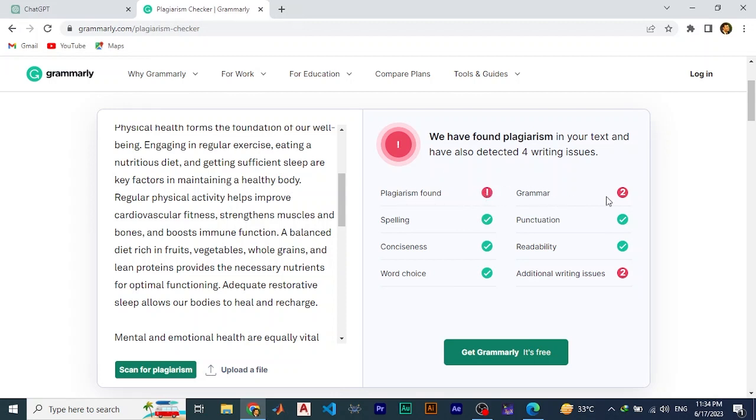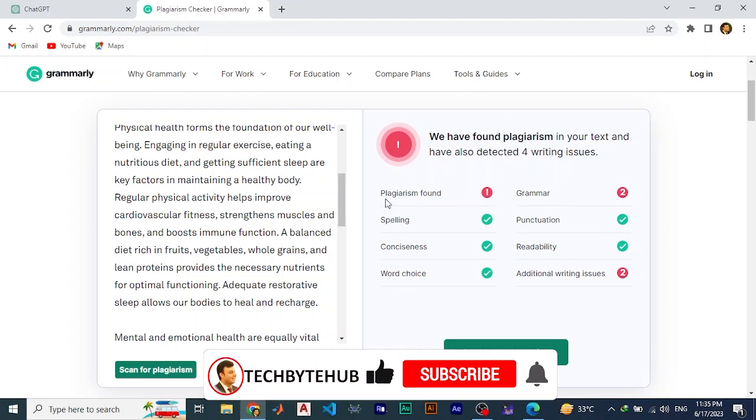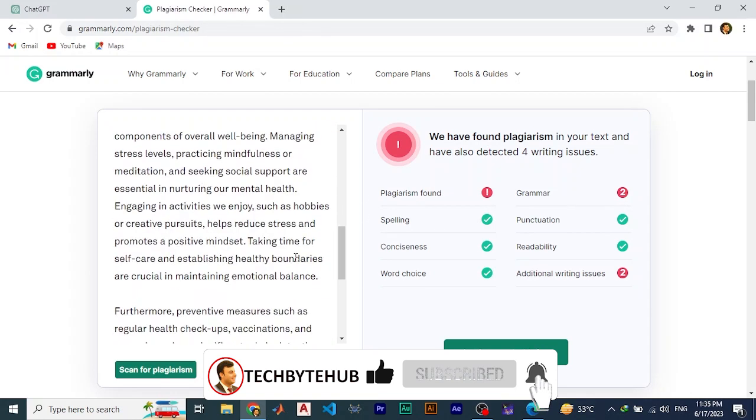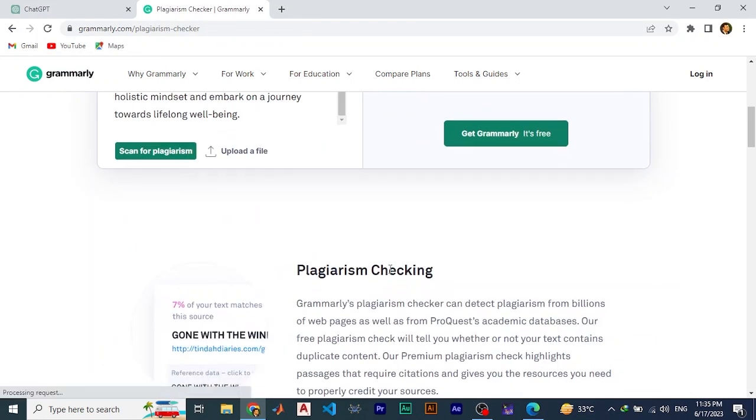Plagiarism found. Grammar issues: spelling is almost 100% correct, punctuation 100% correct, consonants 100% correct, readability 100% correct, word choice 100% correct, and maybe additional writing issues. But one thing that you can't ignore: plagiarism is found here in your text.